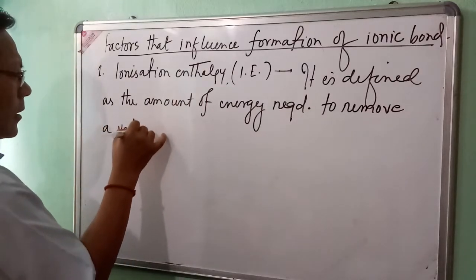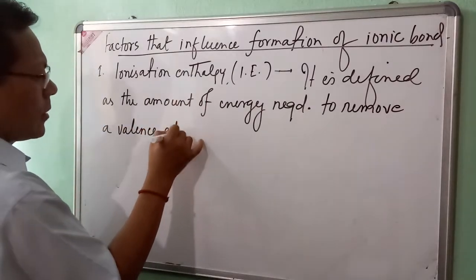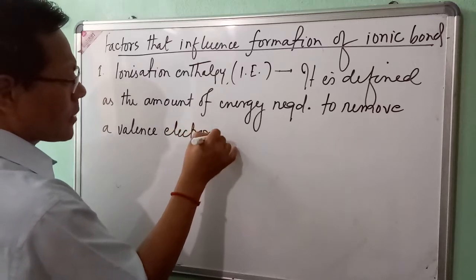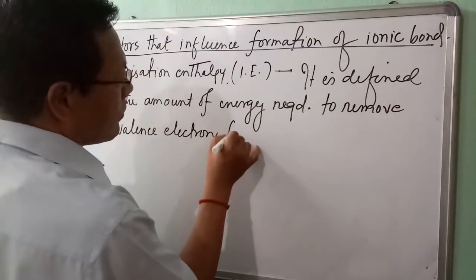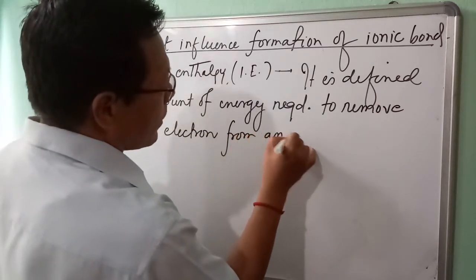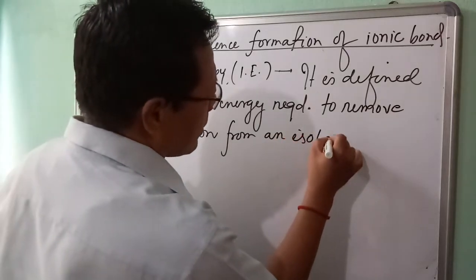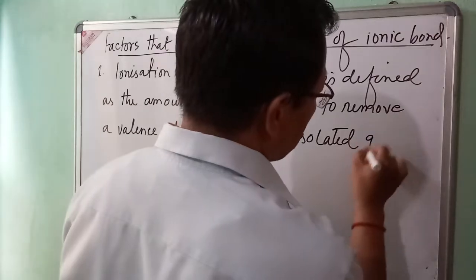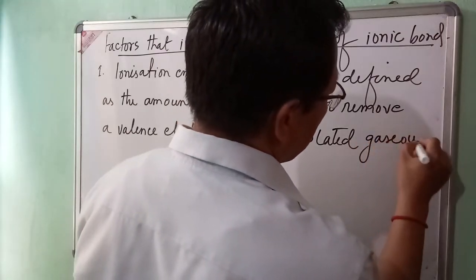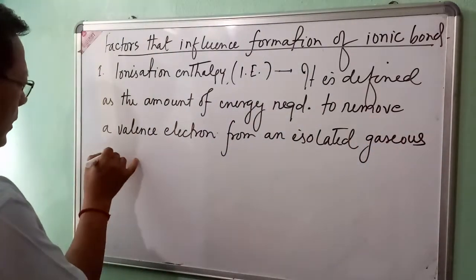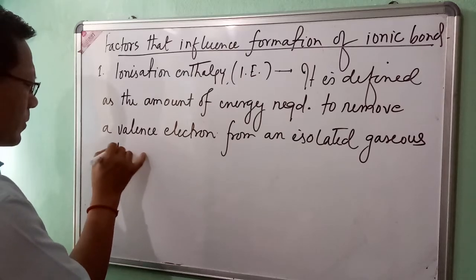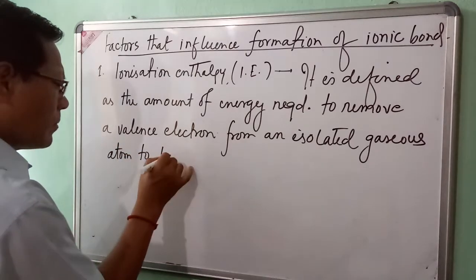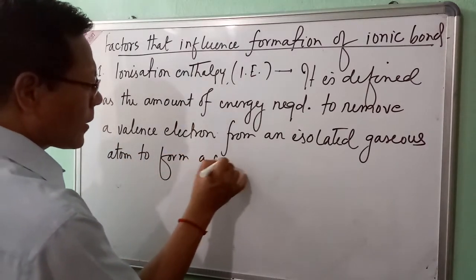Valence electron is outermost shell electron. To remove a valence electron from an isolated gaseous atom, the atom is in gaseous state, to form a cation,